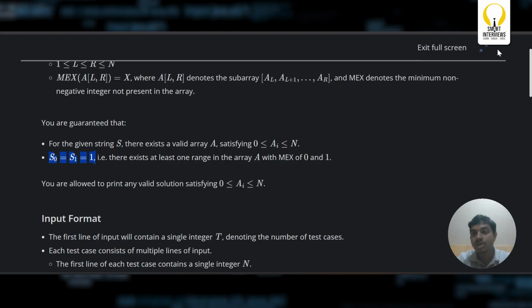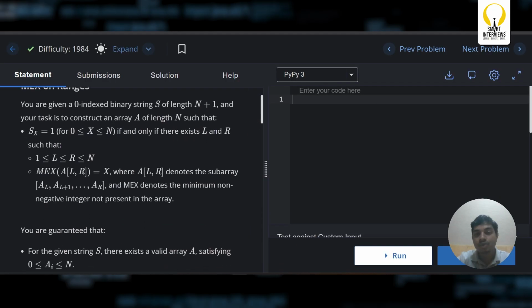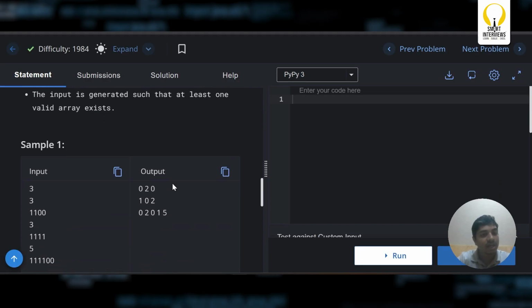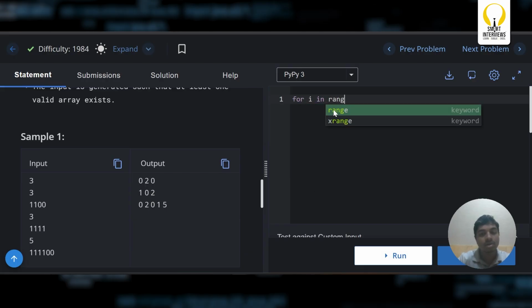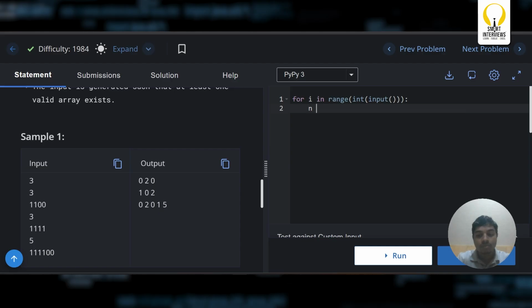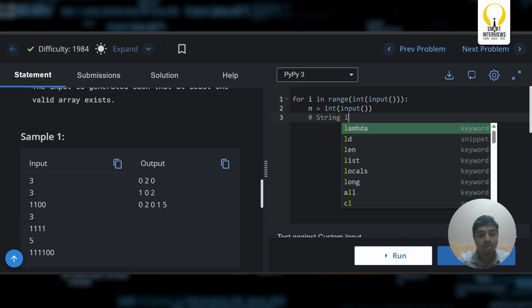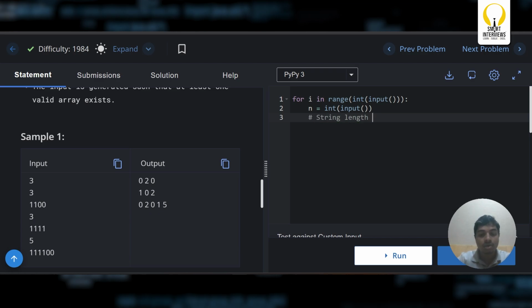Let us code the same over here. Let us go with Python for this. As it states, n is the input, but the string length is not n, it is n plus 1.